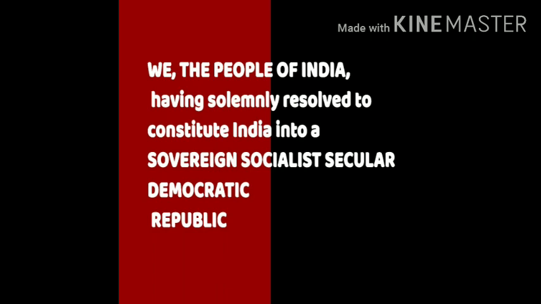We the people of India talks about the source of Indian Constitution. That is, the people of this country had given themselves this constitution. The line which talks about sovereign, socialist, secular, democratic republic are the nature of Indian Constitution. Now I will explain each and every nature of Indian Constitution.